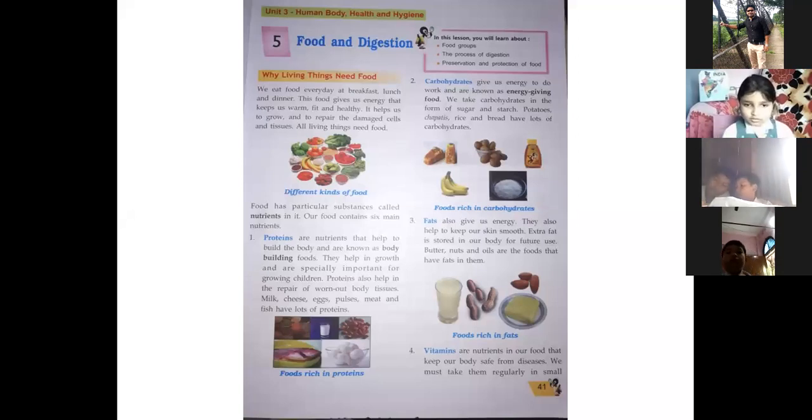See, the main health issue is that we are consuming more fats. That's why it is important for our body. It's not that you should not take fat, but if you take more than what we need, then it will be a problematic matter. I'm sure we will learn how much we need to take, and what will happen if we take some nutrients more than required. I hope in this chapter we will get that.